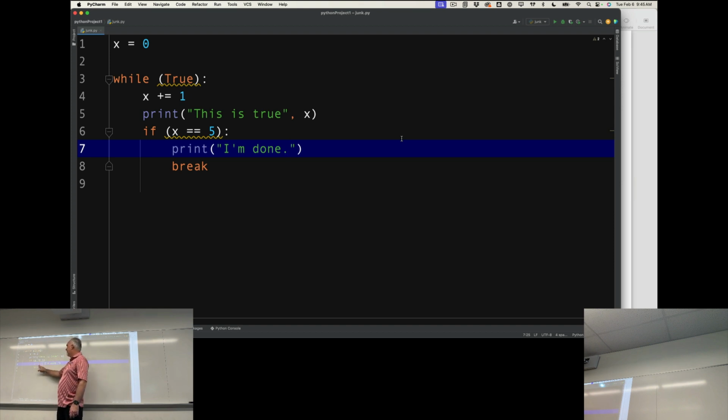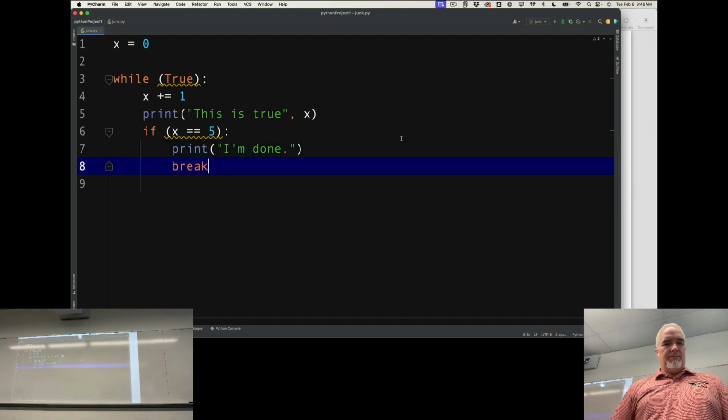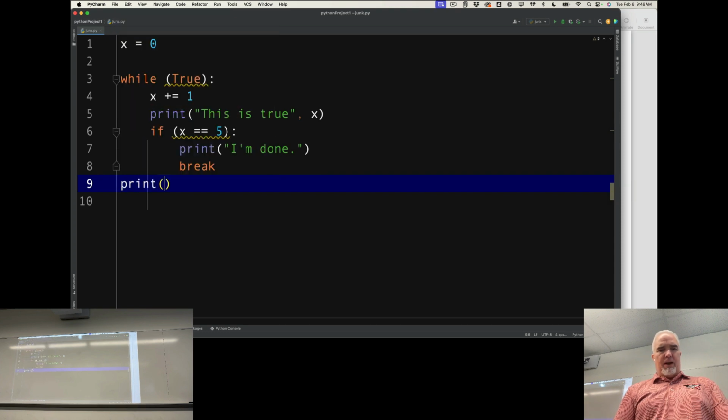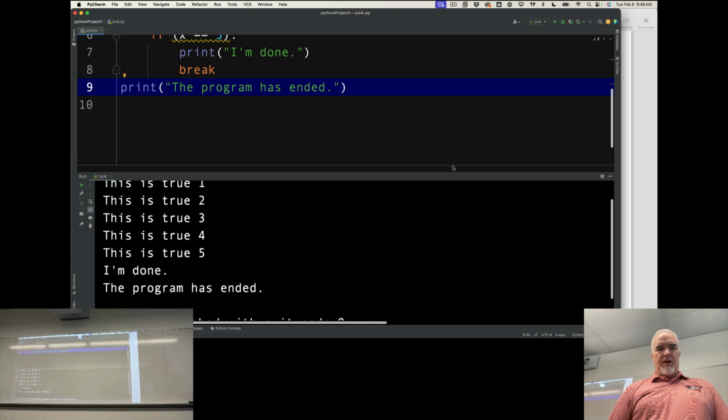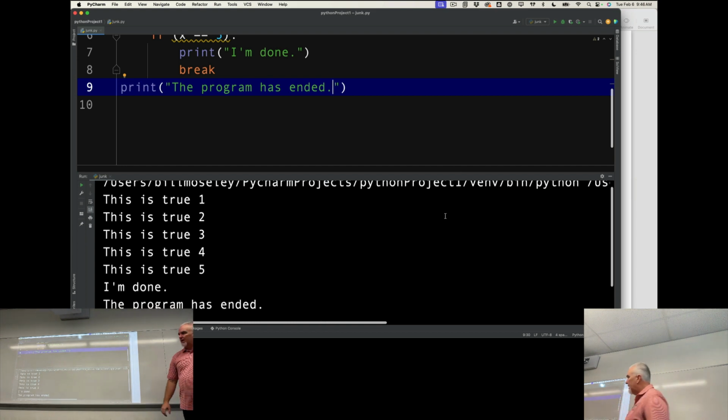It'll print 5, x is equal to 5. Then it will print I'm done, and it'll break out of the loop, which means it'll continue with the rest of the program. So the next line might be like, okay, so when I run this, it's got a very predictable pattern. It'll go through the 5 iterations, and then it will say, I'm done, because it'll equal 5, and then it will exit that loop and print that last line.